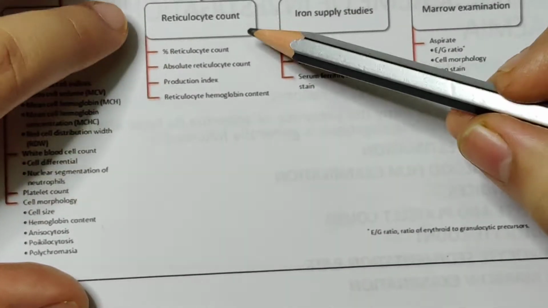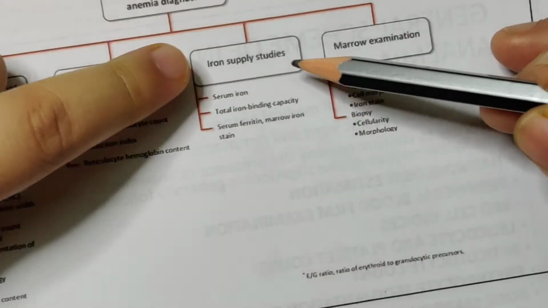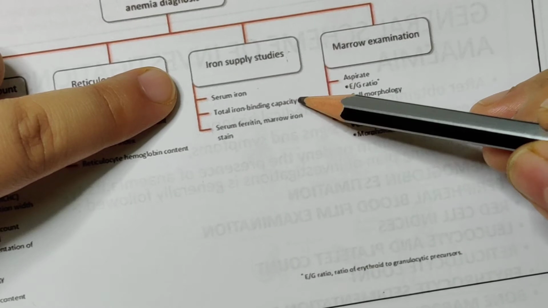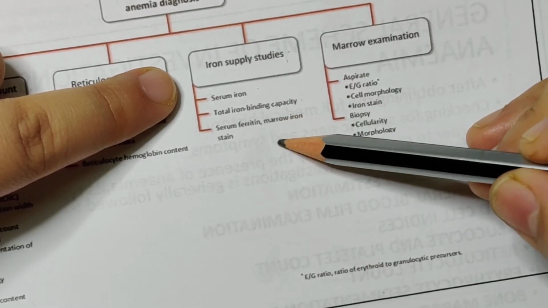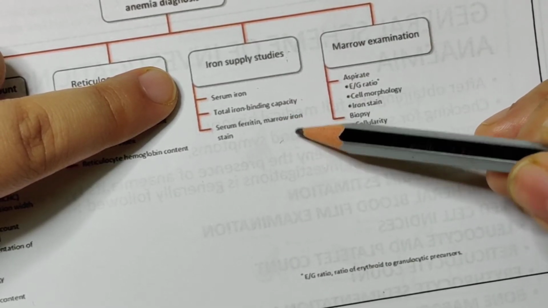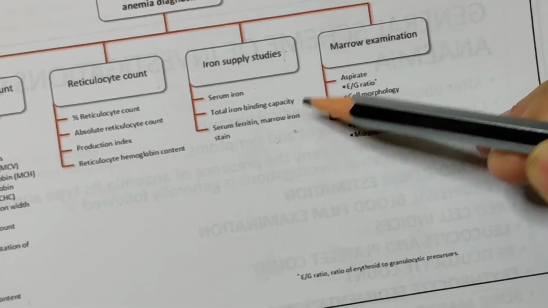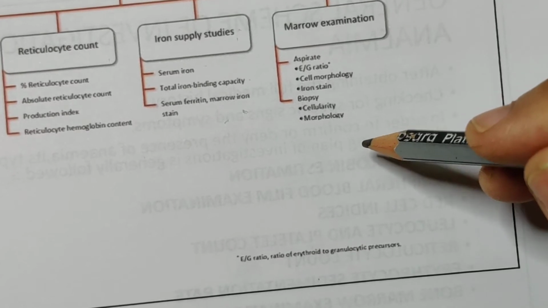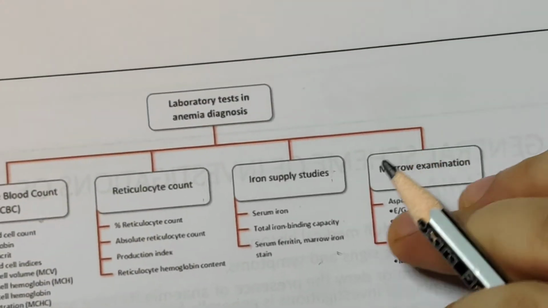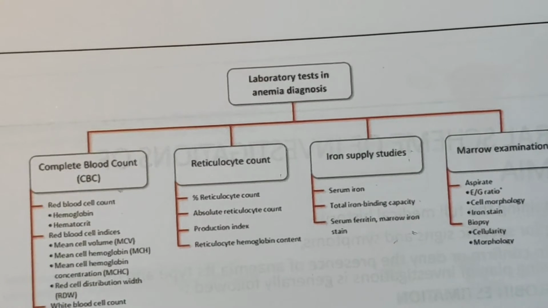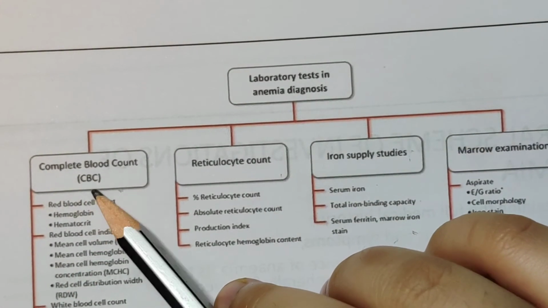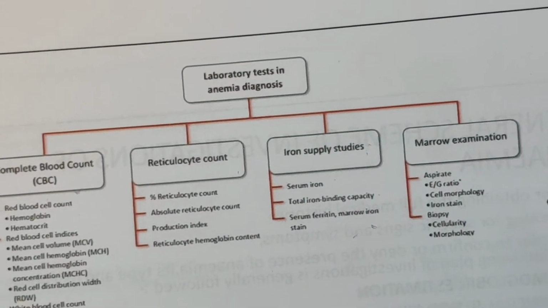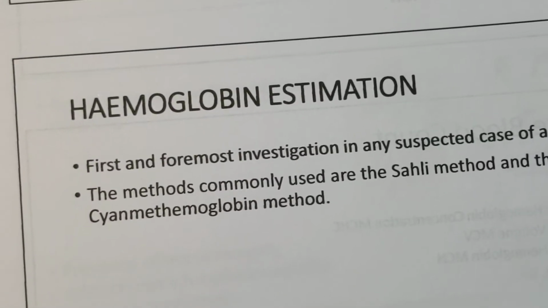Then you will see the reticulocytes. Then you will check how much iron is there. Iron can be checked by checking serum iron, the total iron binding capacity, serum ferritin, and how much iron stains are there in the blood and in the bone marrow. And then we do the bone marrow examination. So the general investigation, if you have to make a flow chart: you will do a blood count, check the reticulocytes, check the iron, and check the marrow. Then hemoglobin estimation.